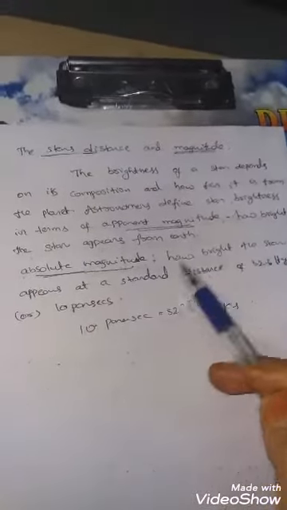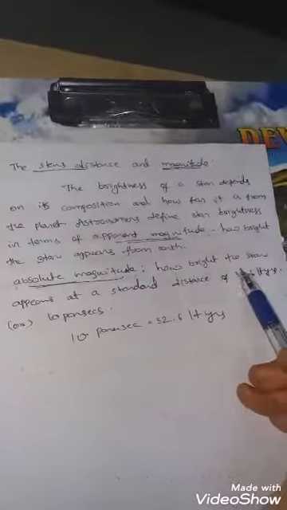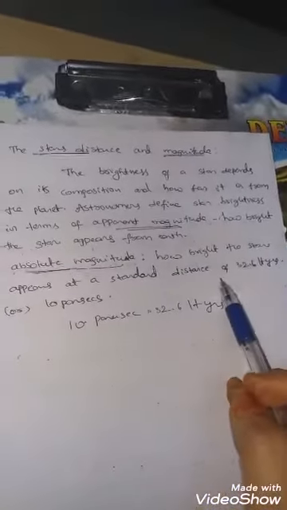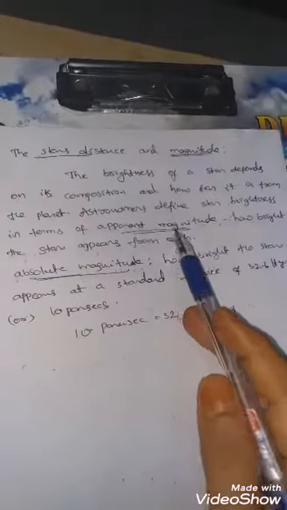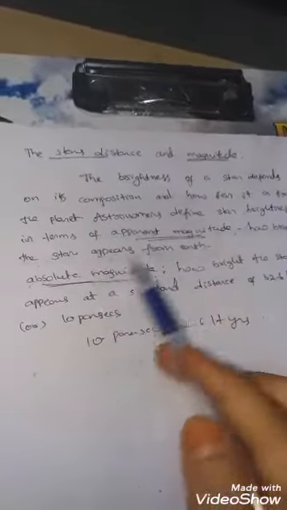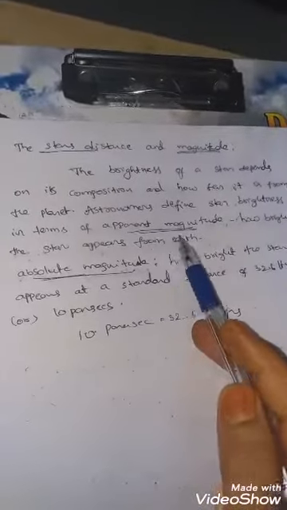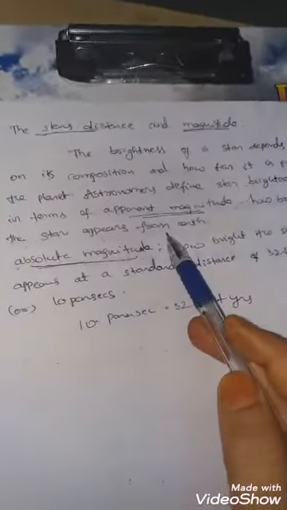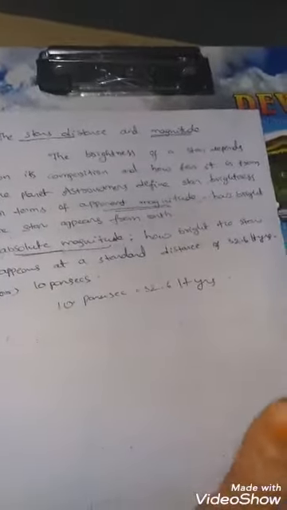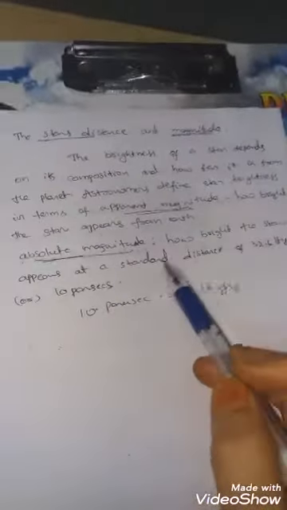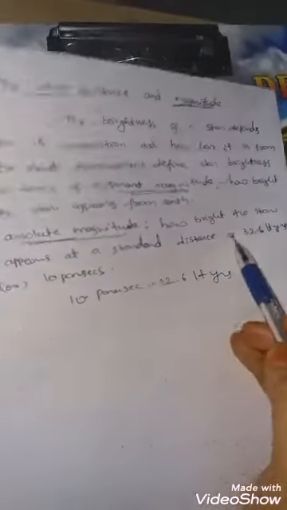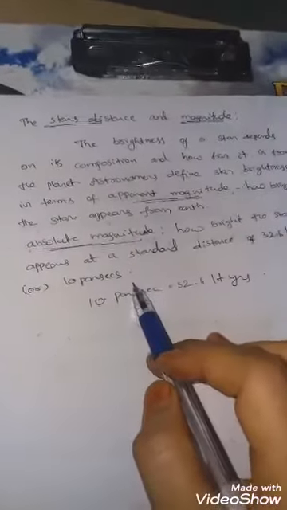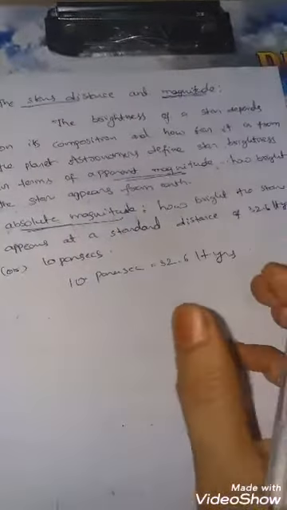Absolute magnitude. Absolute magnitude is how bright the star appears at a standard distance of 10 parsecs. So see the difference between apparent magnitude and absolute magnitude. In apparent magnitude, whatever the distance of the star, it is how bright the star is appearing. But here, how bright the star appears is measured when the star is at 32.6 light years distance. For example, there are 10 stars exactly 32.6 light years from us.